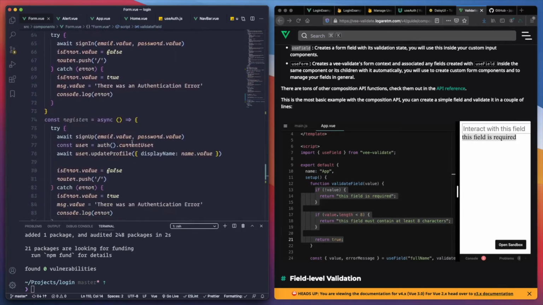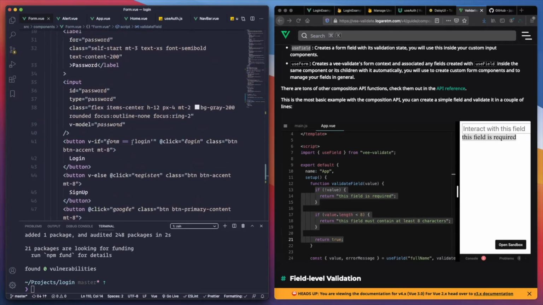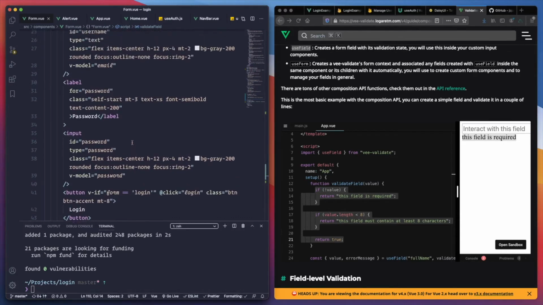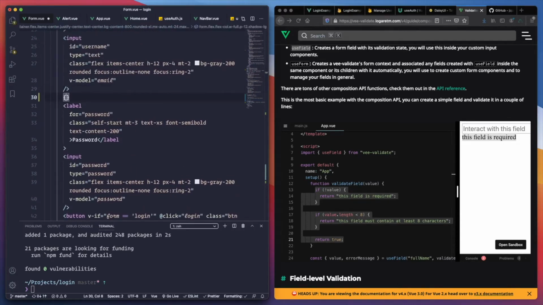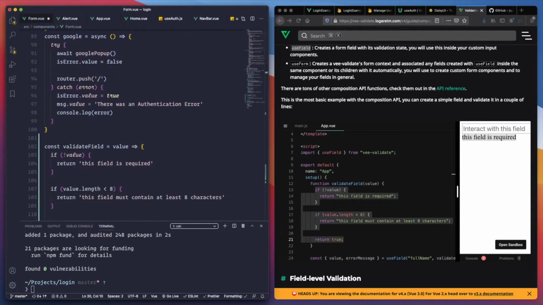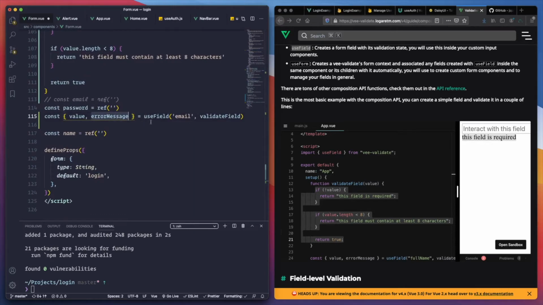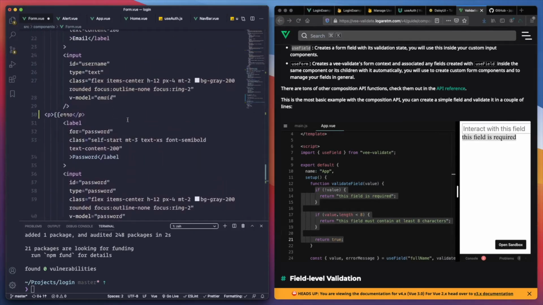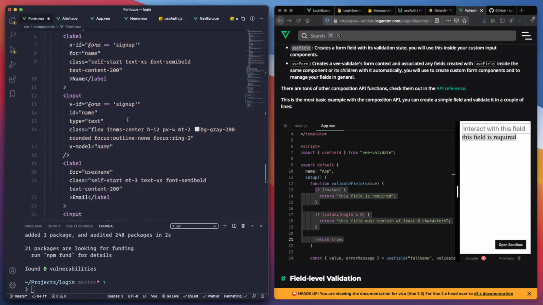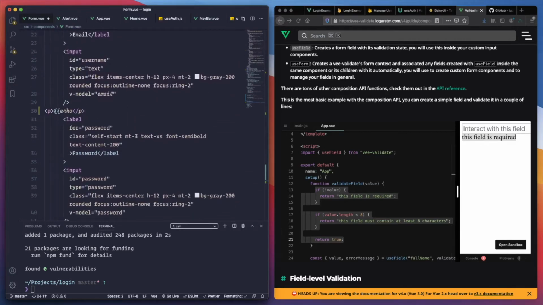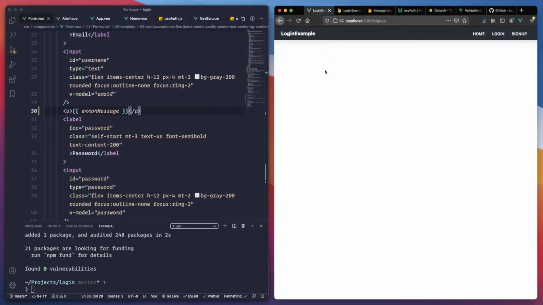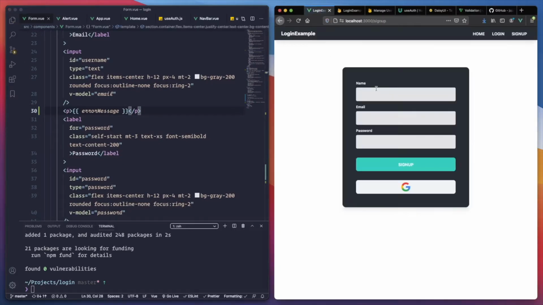So after we have the input box for the email, where is my input box for the email, let's have a simple paragraph. Actually, it's a paragraph. And let's have here error message. How we call it? Because we're getting that. Okay, perfect. Here. Let's see if this actually works. And it doesn't.